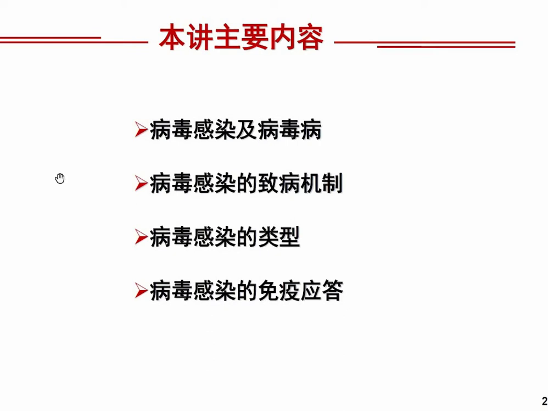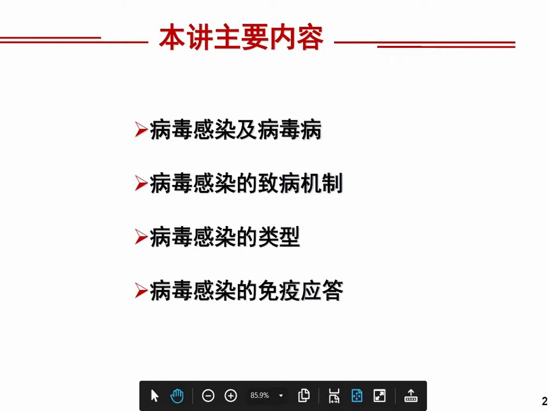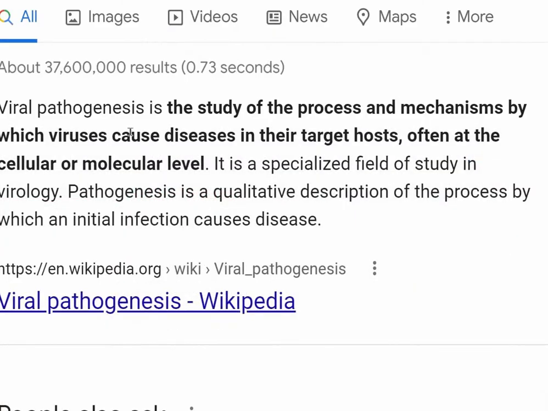Hello everyone. Today we are going to learn about viral infection and its pathogenicity. So what does pathogenicity mean? Viral pathogenesis means the study of the process and the mechanism by which viruses cause diseases in their target host. It is how viruses cause disease in the target cell, how the disease is actually caused. That's what we're going to learn today.